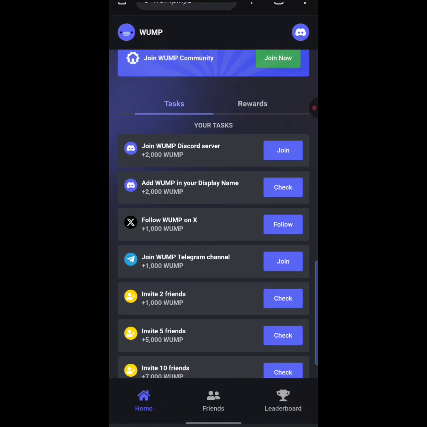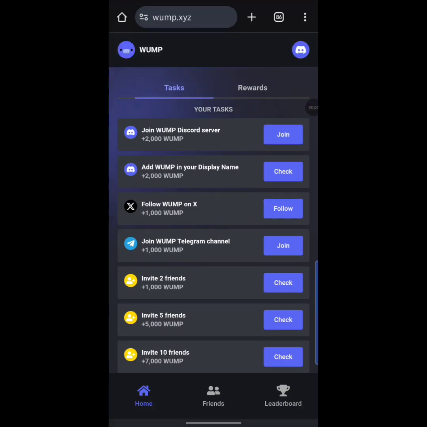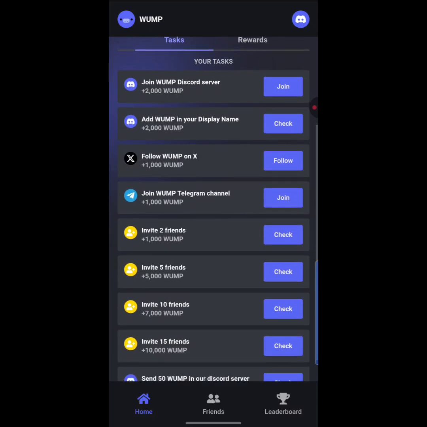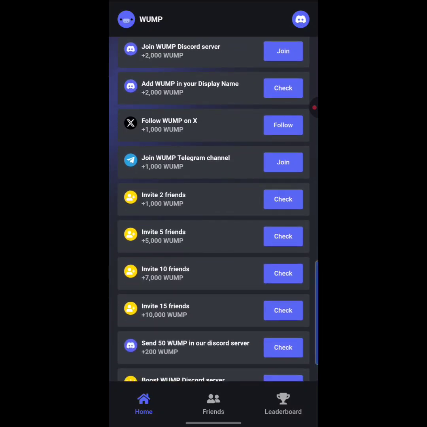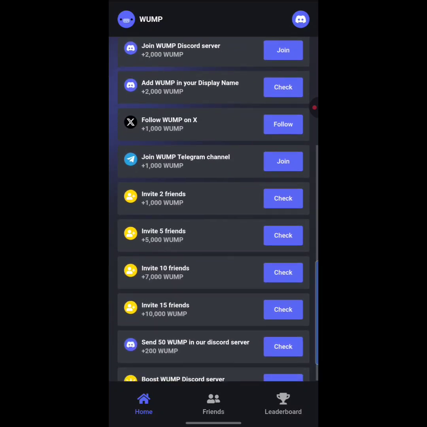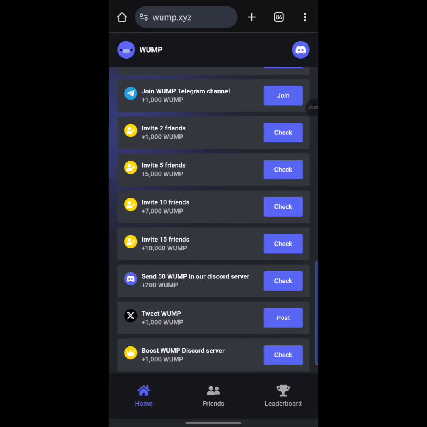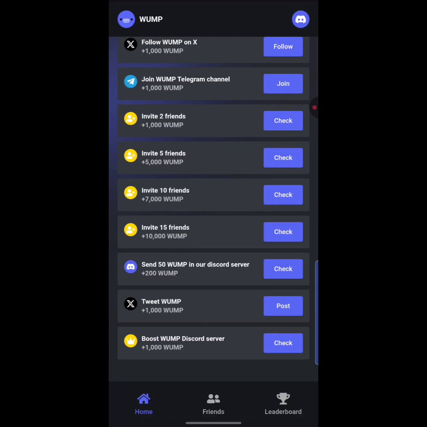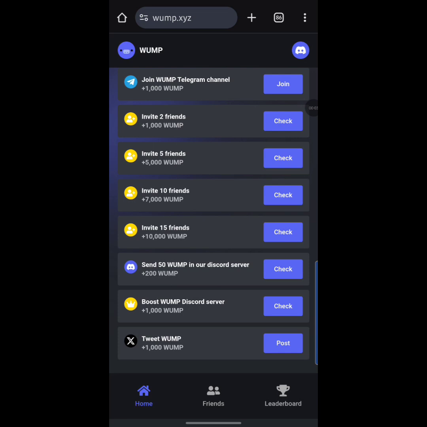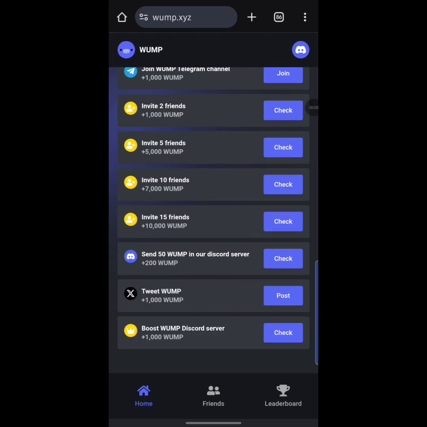The next one says add Wump in your display name to get 2000 plus Wump tokens, guys. The next says follow Wump on X to get 1000 Wump. The next says join Wump on Telegram channel to get 1000 plus Wump. And it says invite 2 friends to get 1000 Wump. Invite 5 friends to get 5000 Wump. Invite 10 friends to get 7000 Wump. Invite 15 friends to get 10,000 Wump. Next says send 50 Wump in our Discord server to get 200 plus Wump. Next says tweet Wump on X to get 1000 plus Wump. And lastly it says boost Wump on Discord server to get 1000 plus Wump.